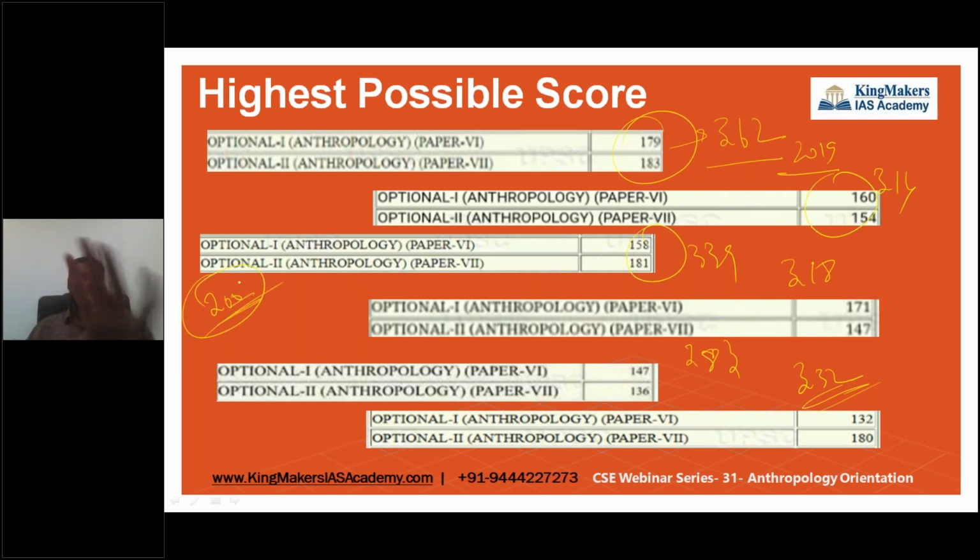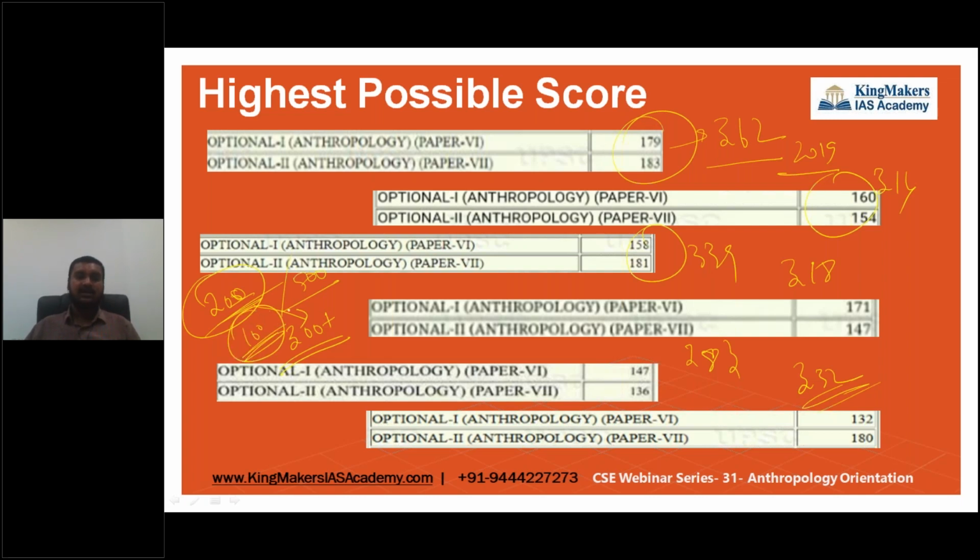You need not do anything, just attend the classes and write whatever you observed. It's very simple to get 200 marks here in both combined in 500. But to get 300 plus, it is as tough as it is, and practice is required as you're reading for any other optional. So this is the one which I would tell. This scoring, this 100 marks, is your way.